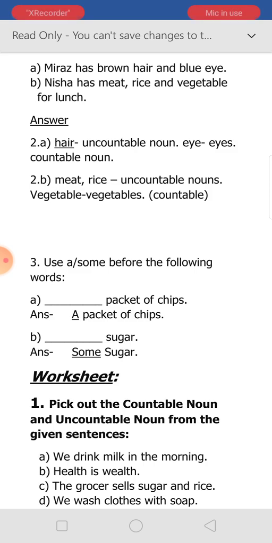Number 3, use a or some before the following words. Dash packet of chips. So chips is uncountable, but when we put it into a packet, we can ask how many packets are there. So here it is countable. A packet of chips. But sugar, can you count? I think no. So with sugar we will put some, few, much. All these are used with uncountable nouns.